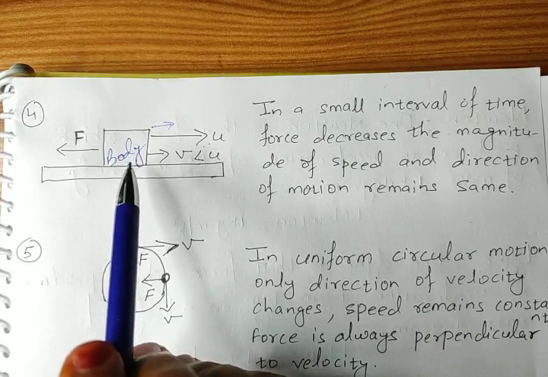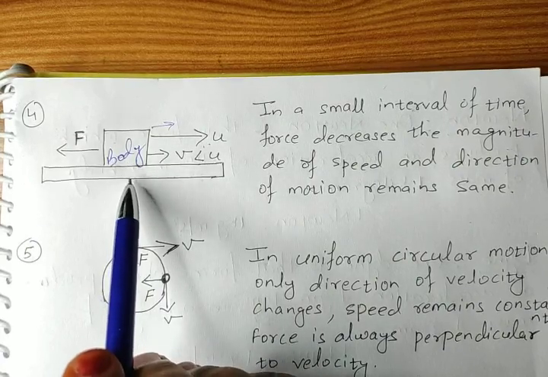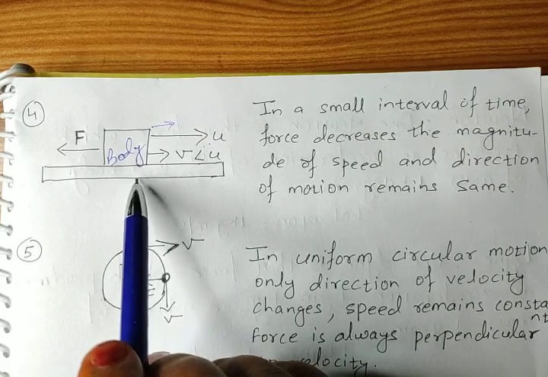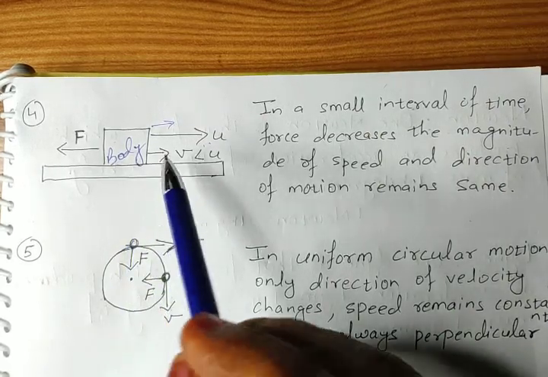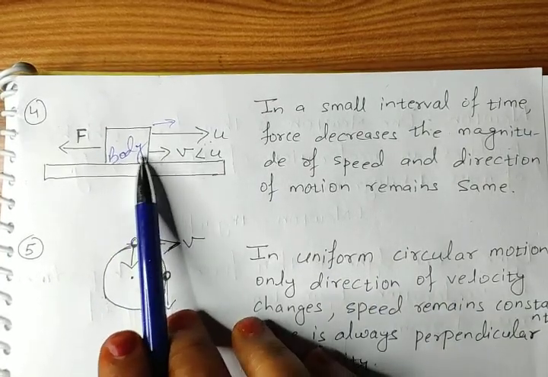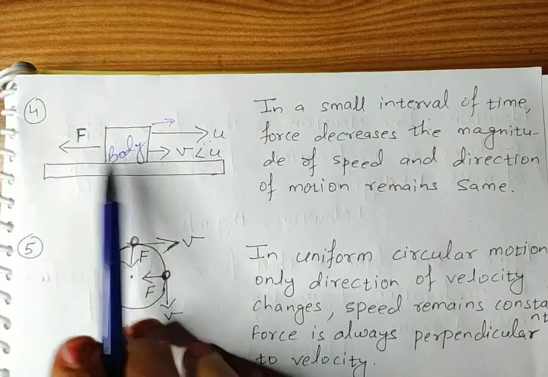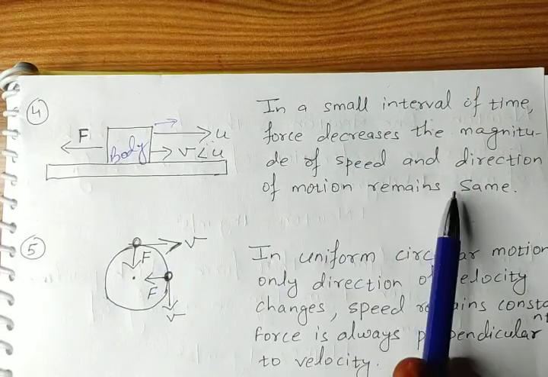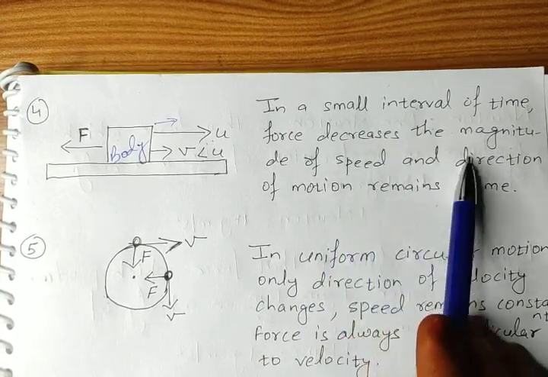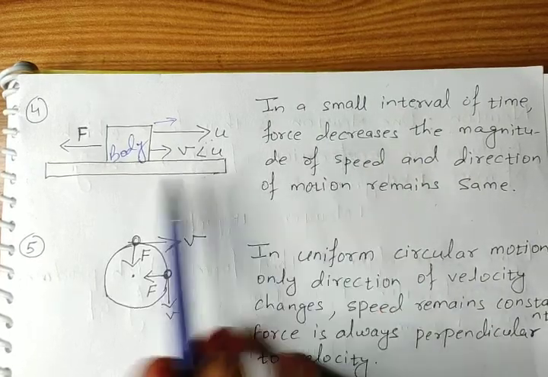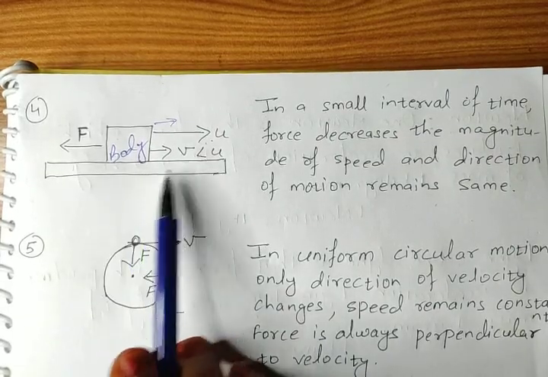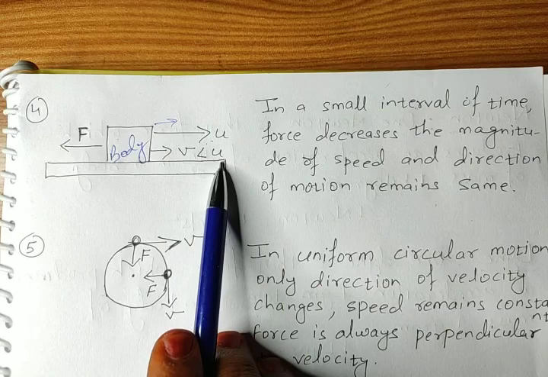Whenever a force is applied opposite to the direction of motion of the body, there is more chance of decrease in velocity. Of course, the direction remains the same here, because the force is applied on this side. So the direction of motion remains the same, but the magnitude of speed decreases because the force is applied opposite to the direction of motion. Final velocity is less than initial velocity.